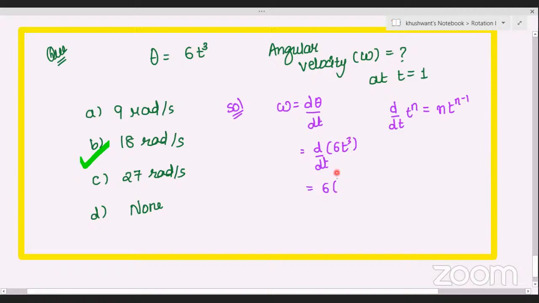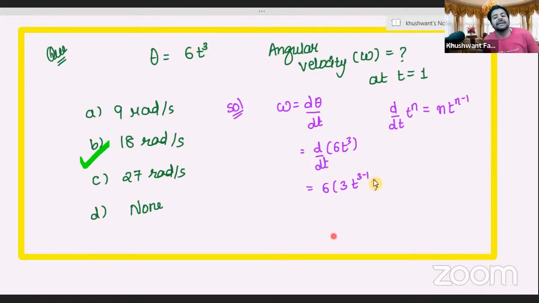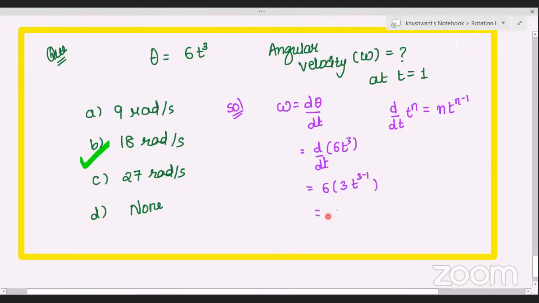Yes, sir. Whatever is on the top, the power, will come in front. So 3. And what remains in the power is n minus 1. So Aryan, here in the power 3 minus 1 will remain. Correct, Aryan? Yes, sir. So what is the final answer, Aryan?